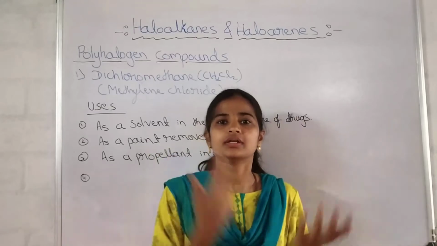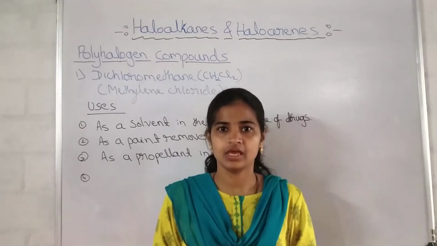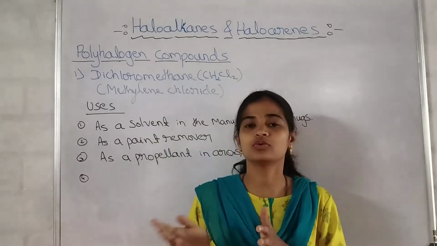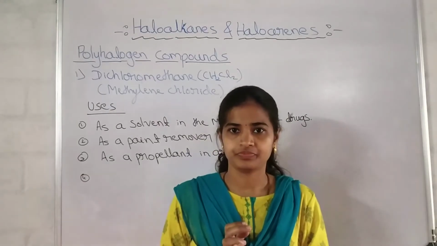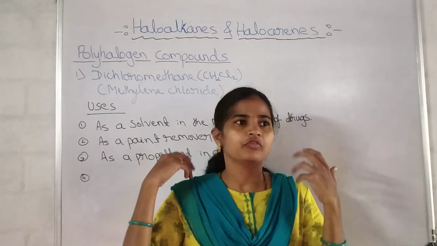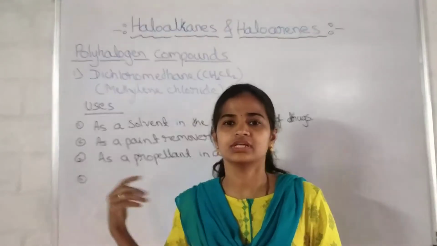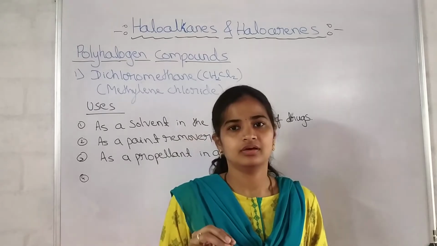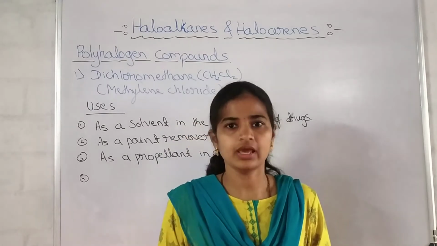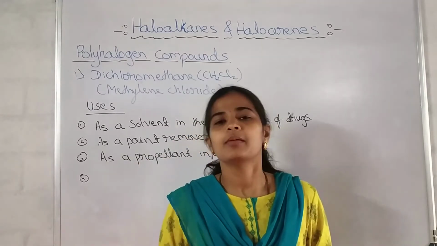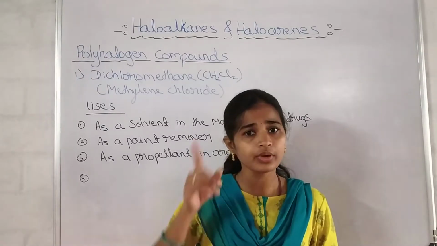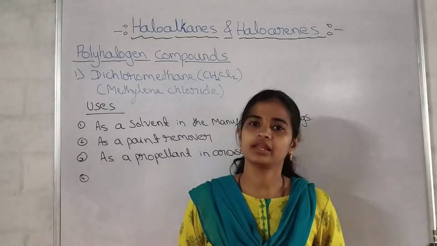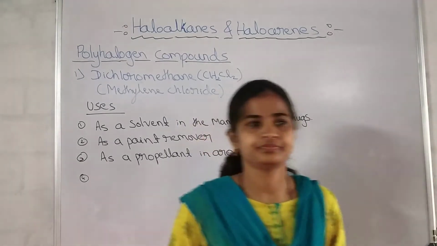It leads to dizziness and nausea, and it affects the central nervous system directly. With prolonged direct contact with the eyes, it can burn the cornea of the eyes and can lead to blindness.